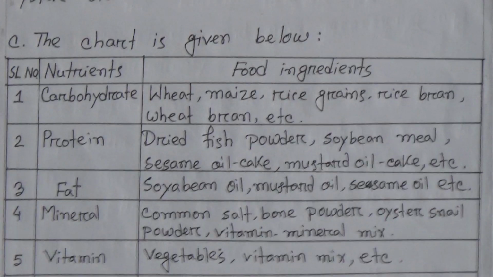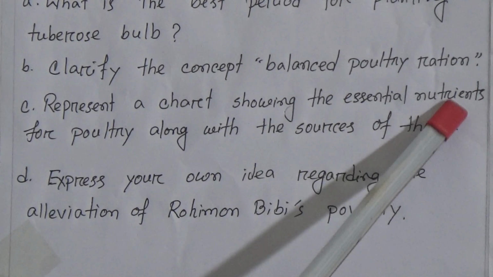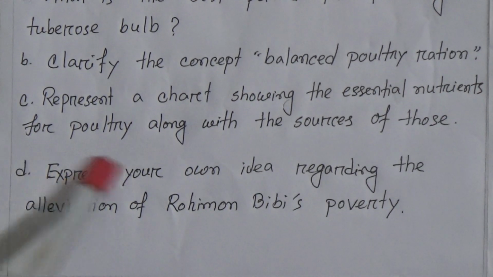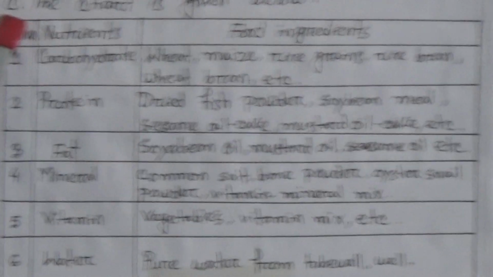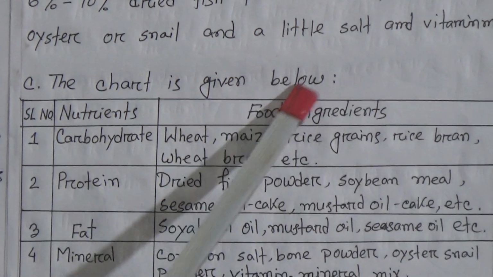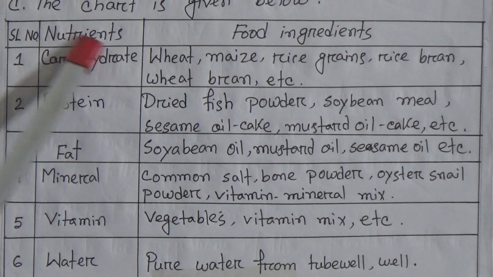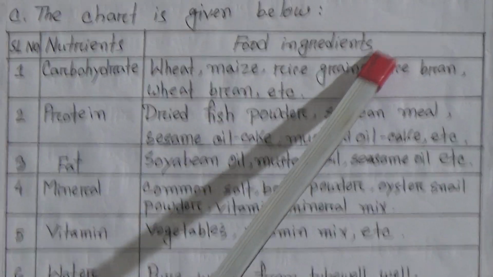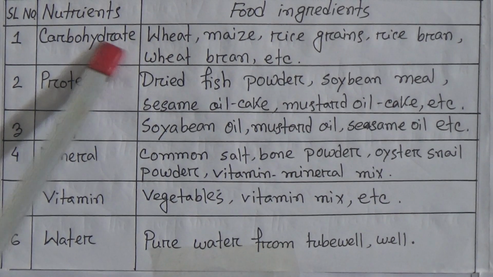Question number C, represent a chart showing the essential nutrients for poultry along with the sources of those. Let's see the chart. Serial number, nutrients and food ingredients. Number 1, carbohydrate.